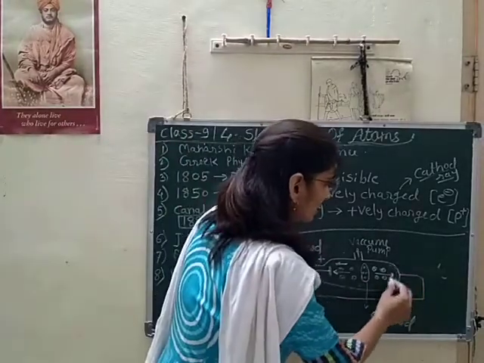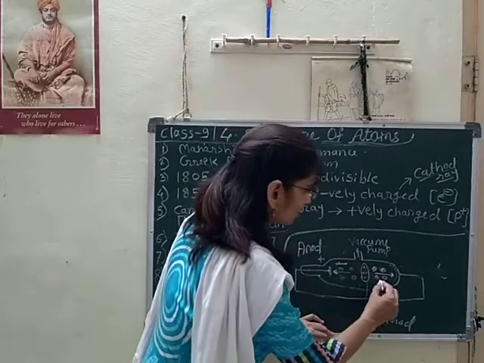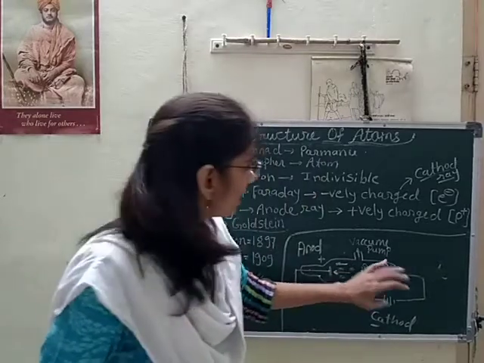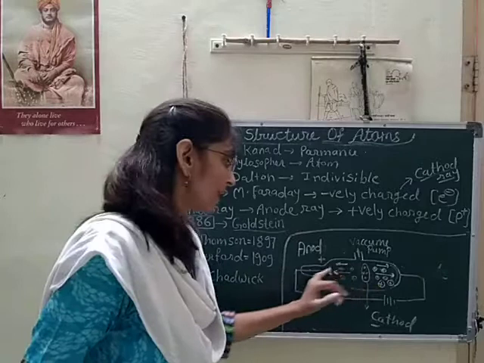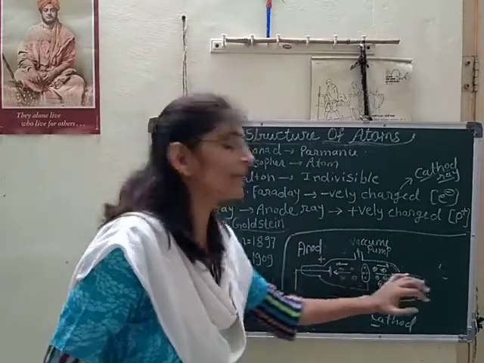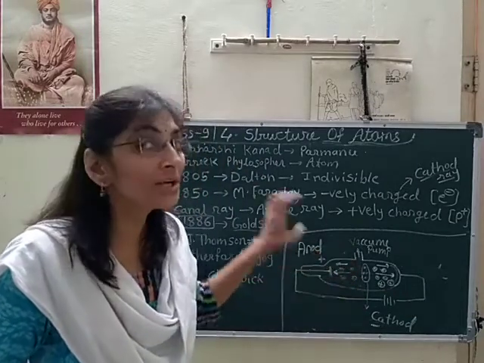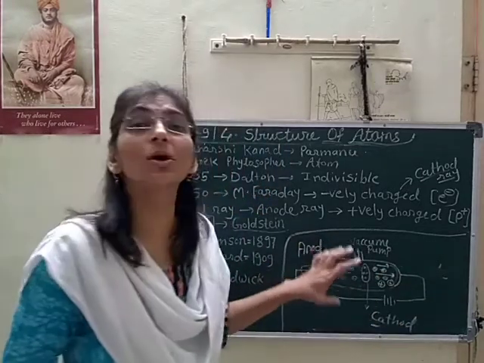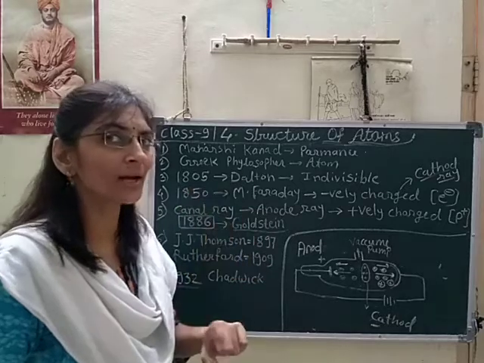Here he observed luminous red light, and it is due to positively charged particles flowing in the opposite, backward direction to the negatively charged particles. So this experiment is called the canal ray experiment. Why is it called the canal ray experiment?